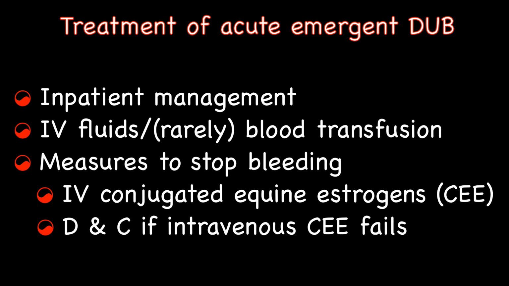Usually 3 doses are sufficient. This is followed by oral conjugated estrogen 1.25 mg or 2.5 mg plus medroxyprogesterone acetate 10 mg daily for 12 days per month. If there is no response to high dose estrogens in 24 hours, then a dilatation and curettage or hysteroscopy may be required.